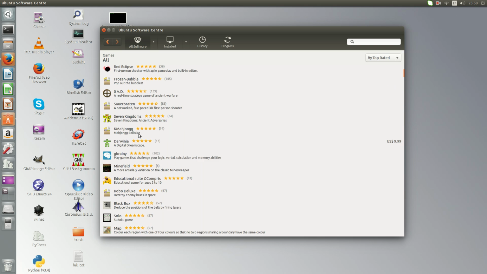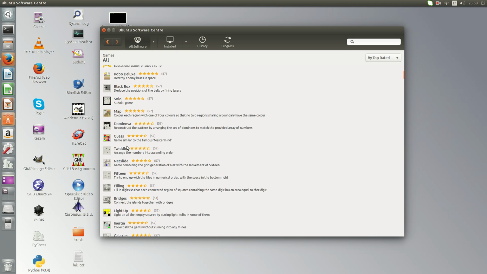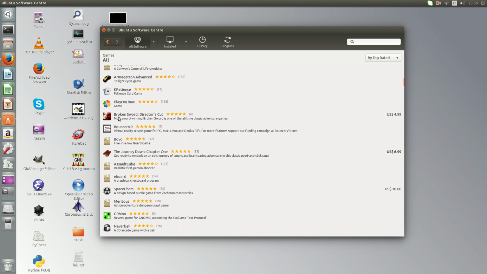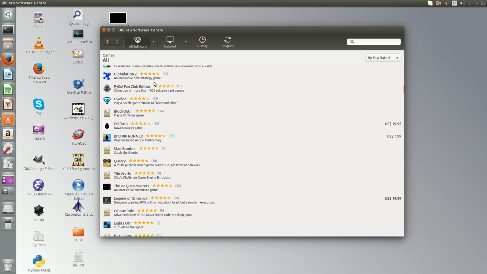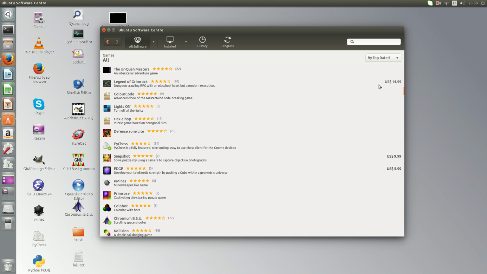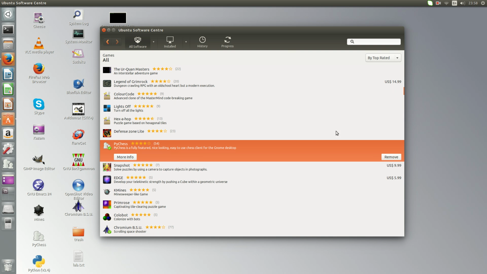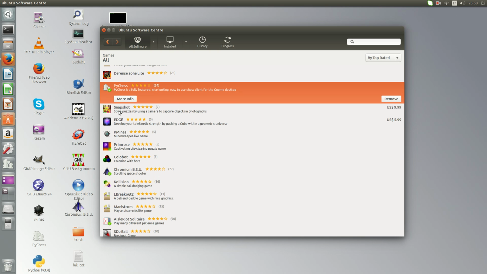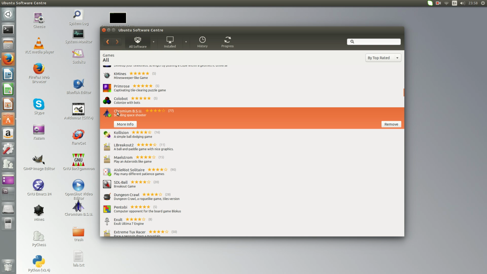You have Sudoku, all sorts of games here. There's just so many. Some of them you can pay for, most of them are free. Like I said, here's a play chess. There's this game that is quite fun, Chromium.